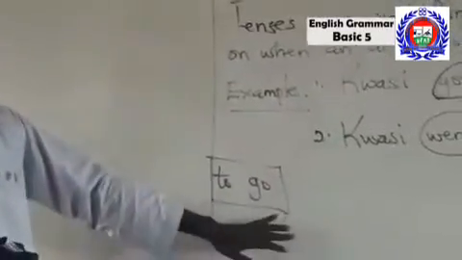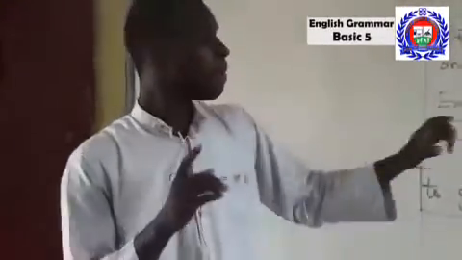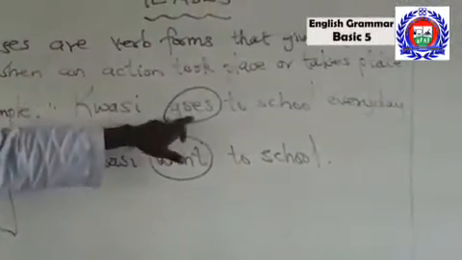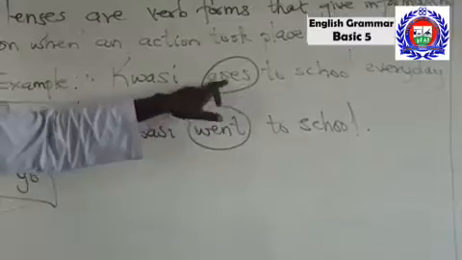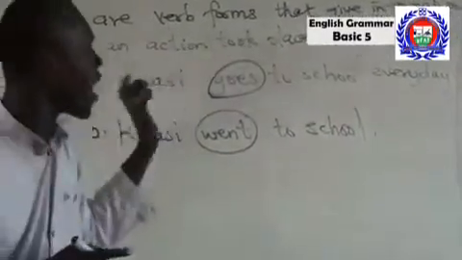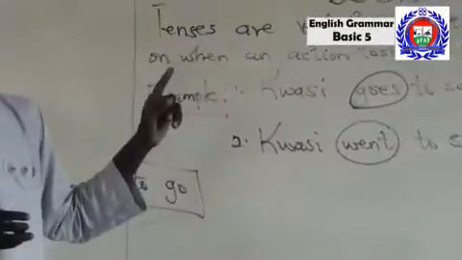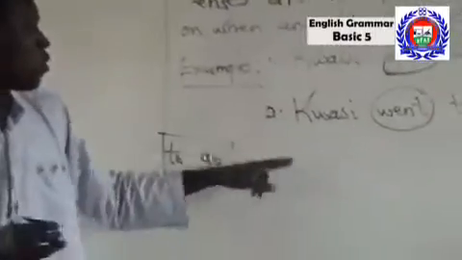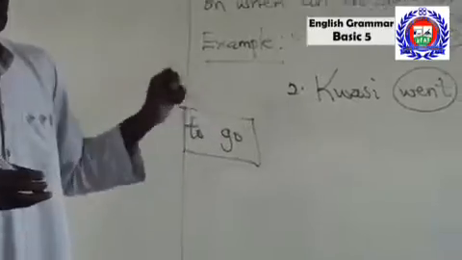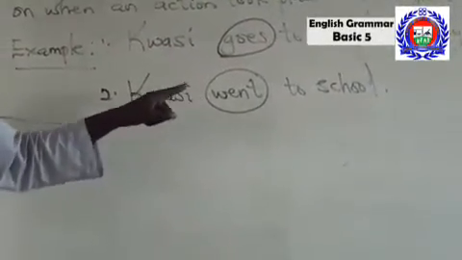To go is the verb. But from the examples we have on the board, example 1 says goes. Goes is a verb form giving information on when an action took place or takes place. Number 2, went, from go, also gives information on when that action took place.